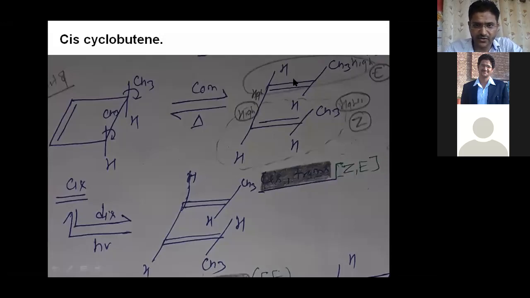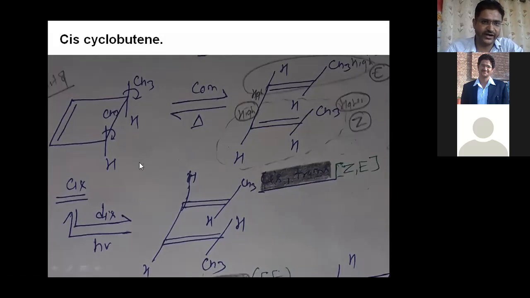Now after that, you can think about this other part. Here you can see carbon below the plane, carbon here below the plane, and here carbon above the plane. It means the two highest priority groups are on opposite sides. It means it is E type. So finally, this is ZE. Finally, the product is ZE. So ZE is the only product formed from cis cyclobutene when the reaction proceeds through thermal condition. Clear? So ZE product from cis cyclobutene when it proceeds through thermal condition.